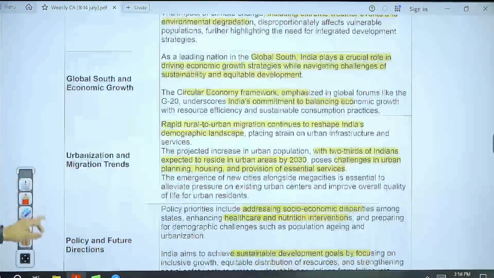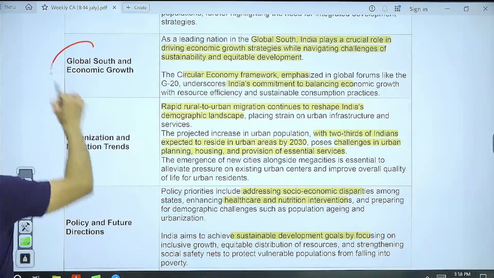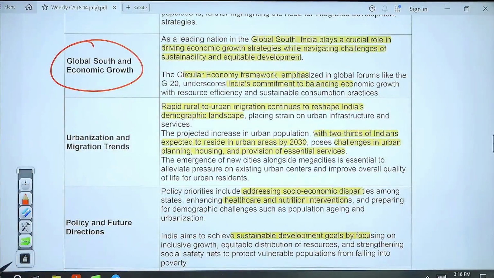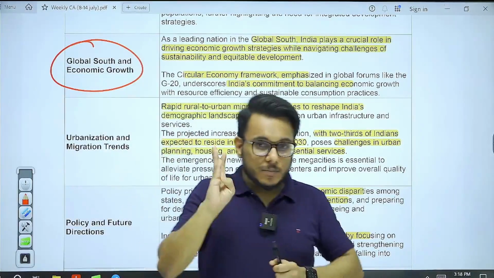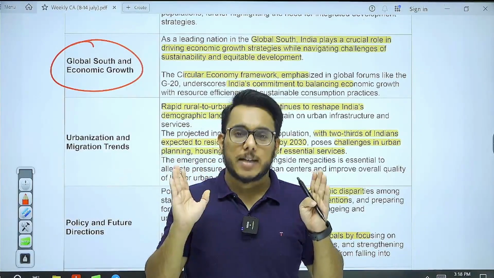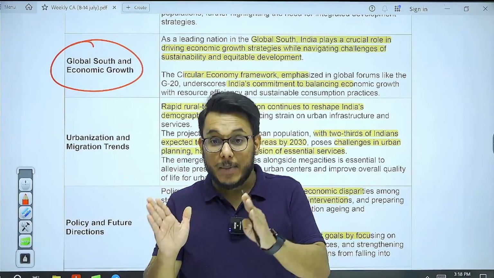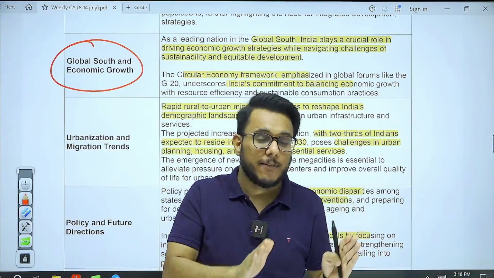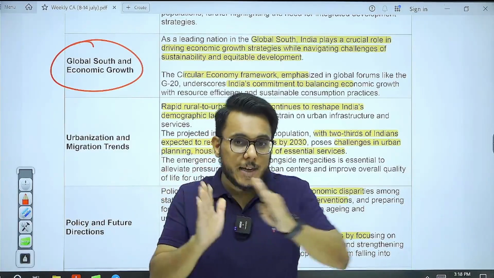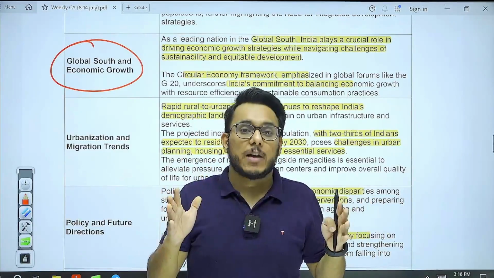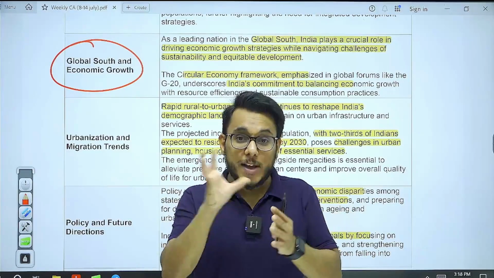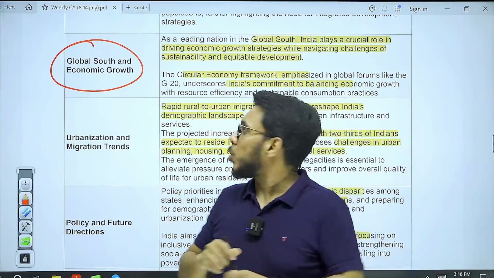Then you see this particular thing that as India's population is going up, today India is the biggest democracy. We are the biggest democracy, we are the biggest demography. So these are two D's, the democracy and the demography. They will go hand in hand. Because of India's vibrant demography and democracy, today India is emerging as the leader of the global south as well.